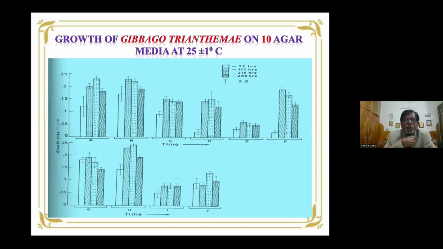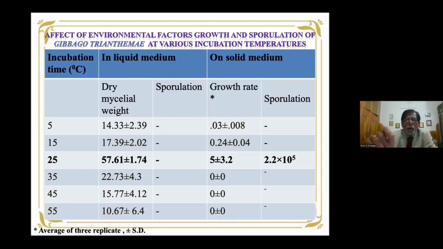Next slide, please. We have found Trianthema extract agar as the best medium, followed by PDA as the second best medium for growth and sporulation. Here we have studied the environmental factors, because they come in the way when we go for using any microbial agent as a mycoherbicide. We studied incubation temperatures for growth, using 6 different temperatures: 5, 15, 25, 35, 45, and 55 degrees centigrade.